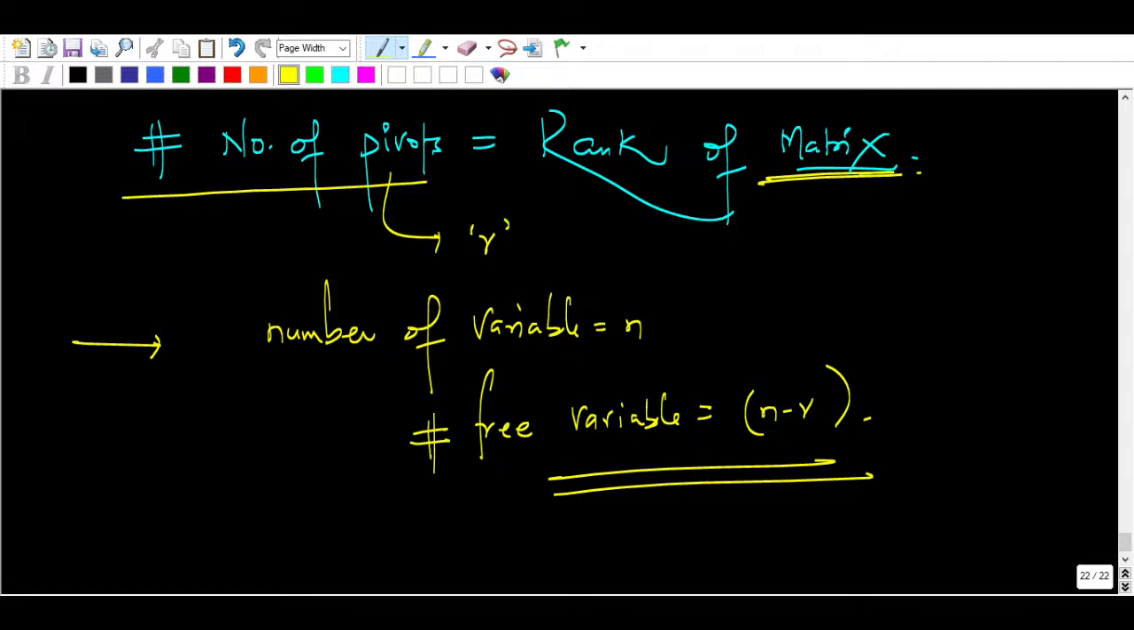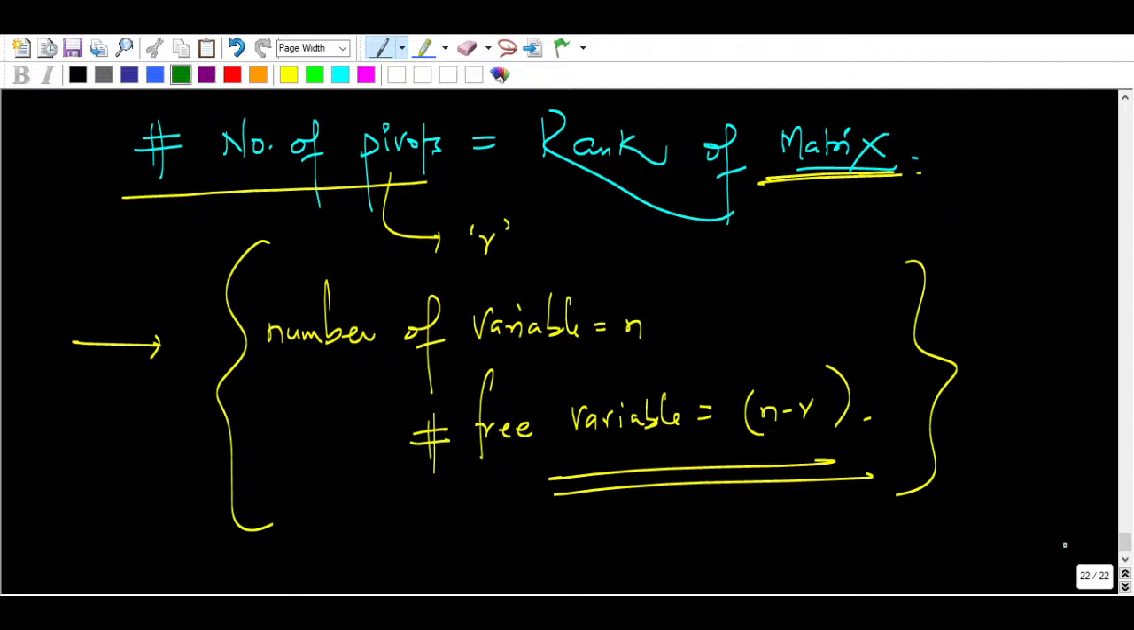It is removing one variable, finding the other variable, and getting back to the equation and finding another variable. Or you can say applying row operations so that you can eliminate elements in the matrix below the pivot, and find the number of pivots. That's it. This is how we can find the number of free variables as well.